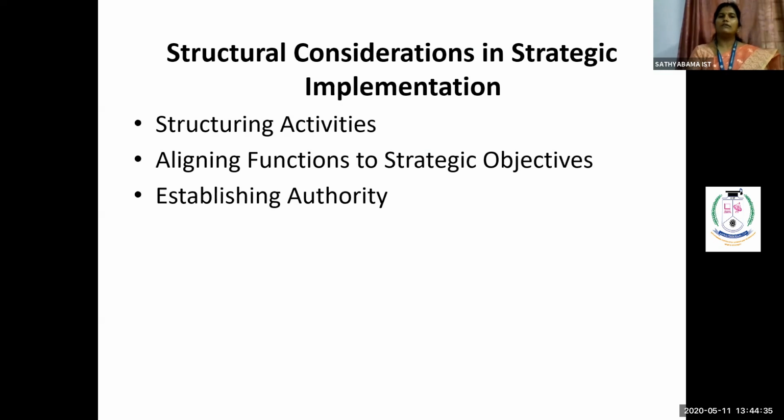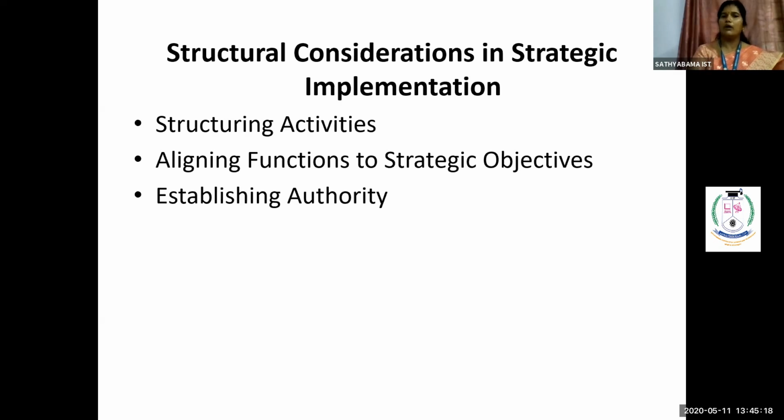Now we are going to enter the structural considerations in strategic implementation. Number one was your strategic implementation, then the second one was your structural implementation. Here we are going to wind up with the structural considerations. Number one is your activities. Structuring activities means that, based on whether it is a matrix, entrepreneurial, or functional structure, our activities have to be run simultaneously. That is the first point.